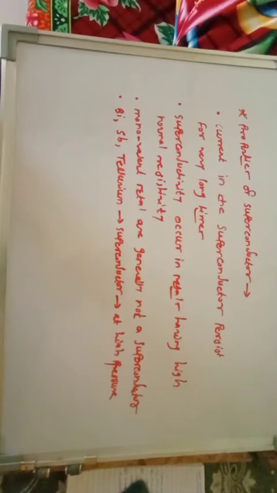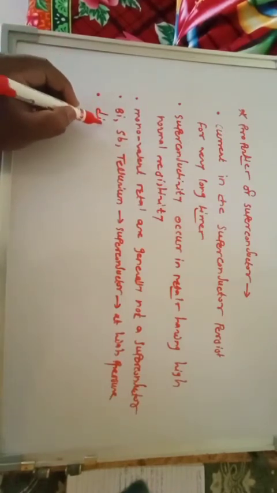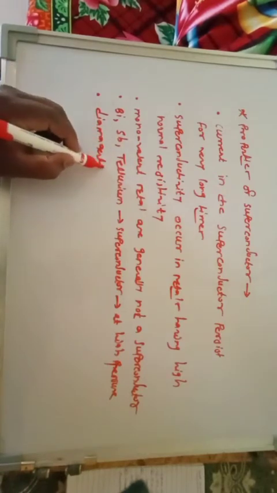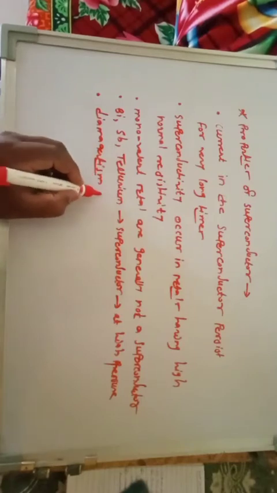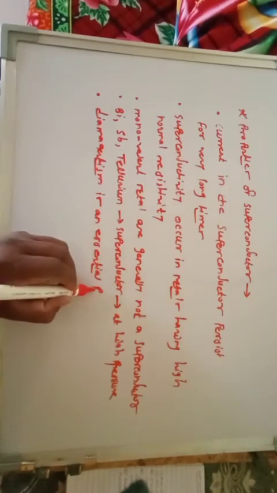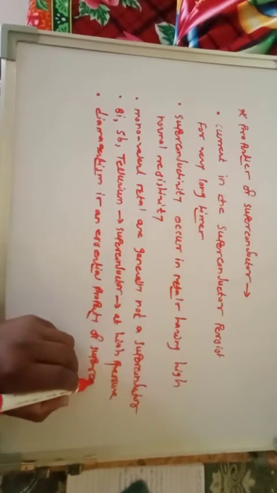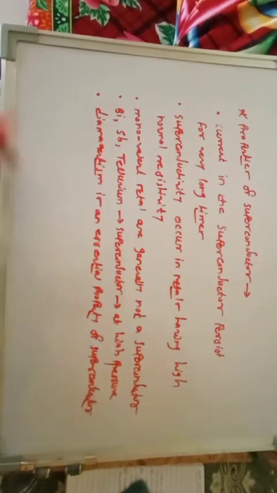Again, the next important property of the superconducting material, which we already discussed in our previous lecture, is that diamagnetism is an essential property of superconductors. So superconducting material shows diamagnetism. We know that below Tc, below the critical temperature, the superconducting material acts as a perfectly diamagnetic material, and therefore diamagnetism is an essential property of a superconductor.